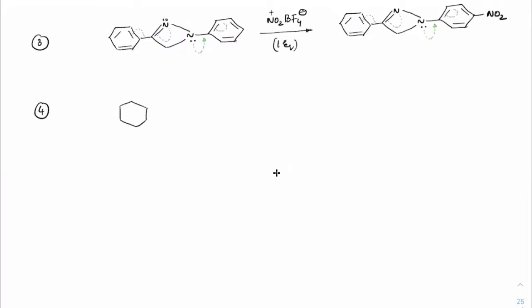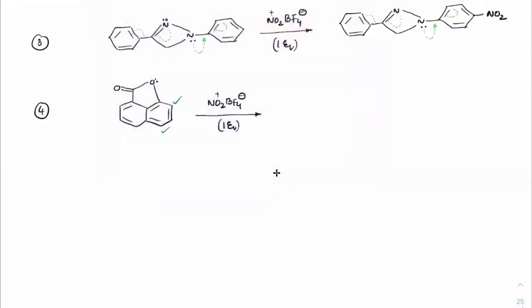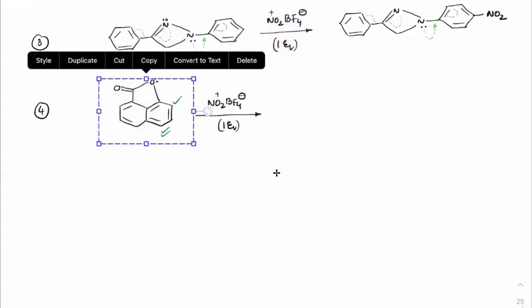Suppose two rings are fused like this, both of them are benzene rings. Like this, this is how the benzene ring is. And then it is connected to an oxygen this way with a double bond here. So now tell me which is the more activated ring here. We have NO2 plus, BF4 minus, 1 equivalent. Sir, right. Correct. So the right one is the activated ring because it is directly connected to oxygen which contains a lone pair. So this position, I'll just tick that. So you should be able to figure out this is activated, this is activated. Which is more activated? Para would be more activated because of less steric hindrance. Okay. So I guess you know what is the product that will come.